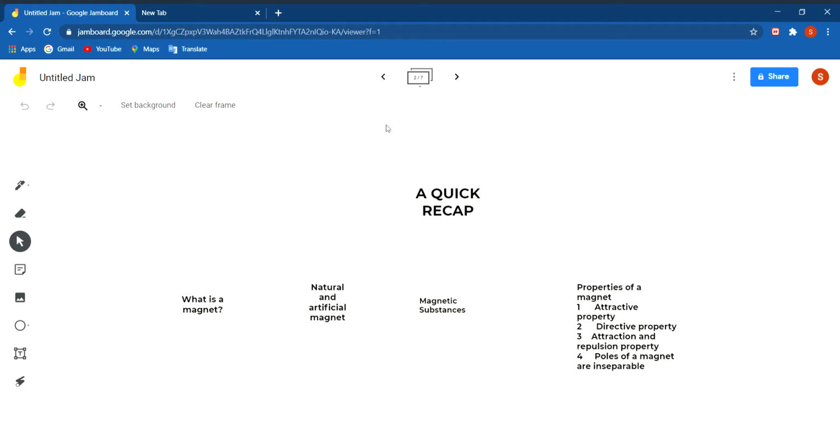Then we have studied about what are magnetic substances. Magnetic substances are substances that are attracted by magnet. Examples of magnetic substances are iron, steel, nickel and cobalt. Then we have also studied the property of magnet. The first property of magnet was the attractive property, in which we have learned that a magnet attracts magnetic substances toward itself. Then the second property was the directive property, according to which a freely suspended magnet always rests in north-south direction.